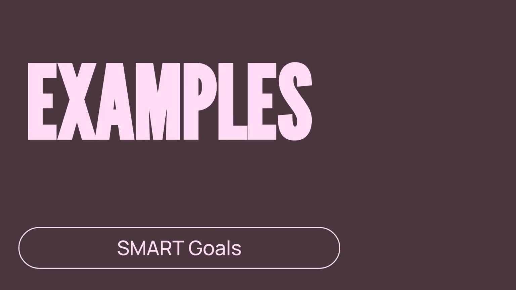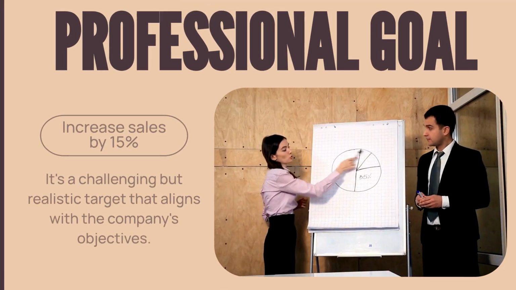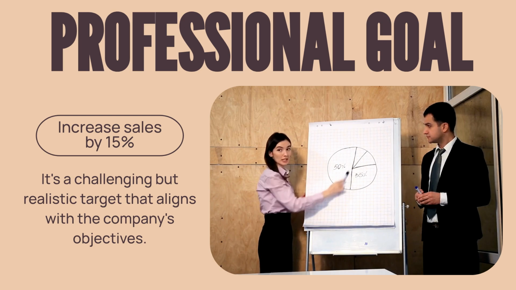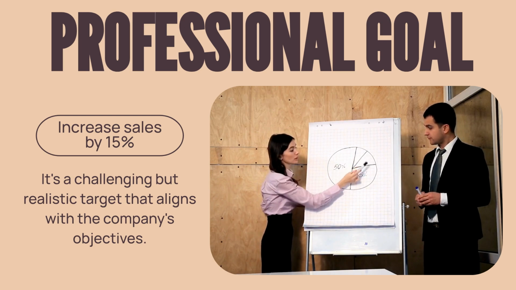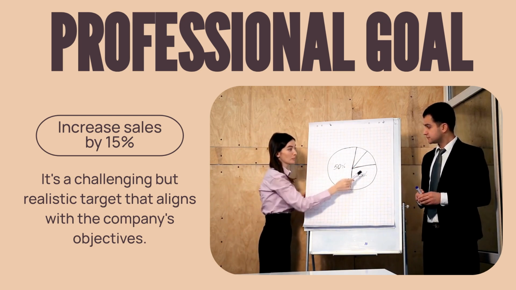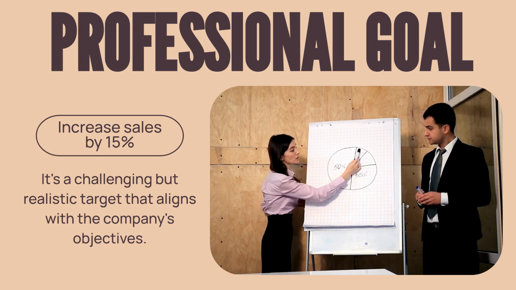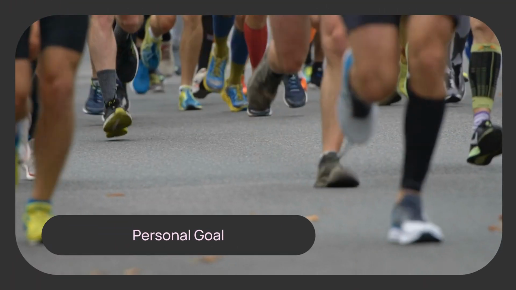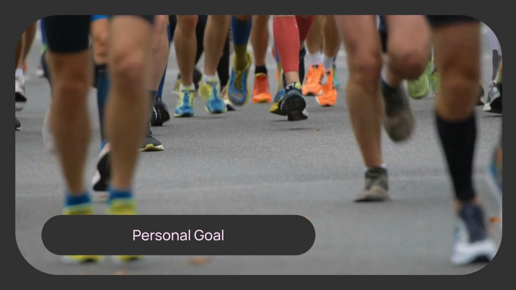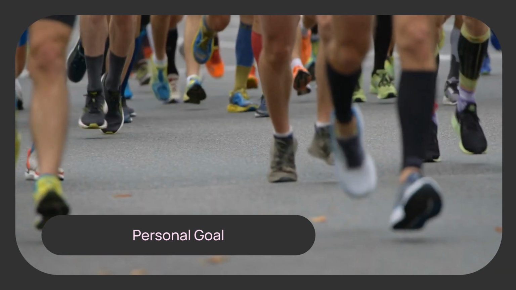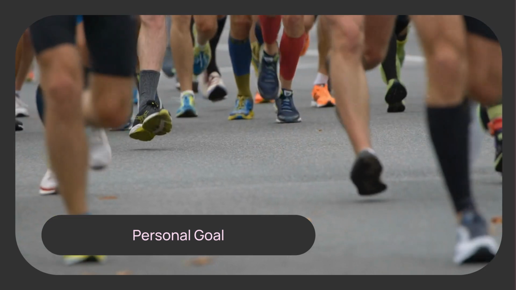Let's look at some examples of SMART goals. Professional goal: Increase sales by 15% in the next quarter. This goal is specific, measurable, achievable, relevant, and time-bound. Personal goal: Run a 5K race in under 30 minutes. This goal is specific, measurable, achievable, and time-bound.